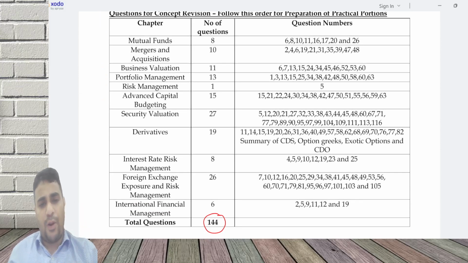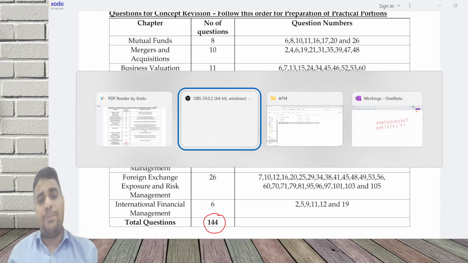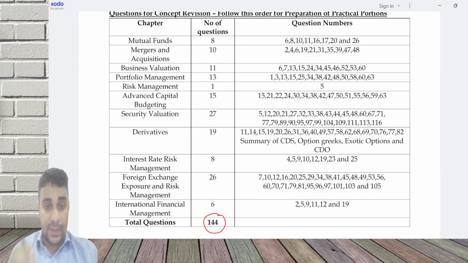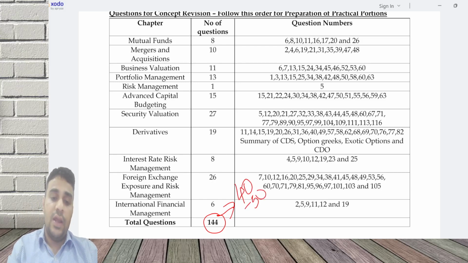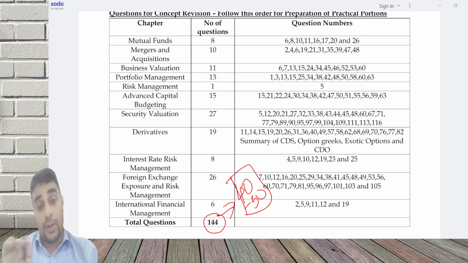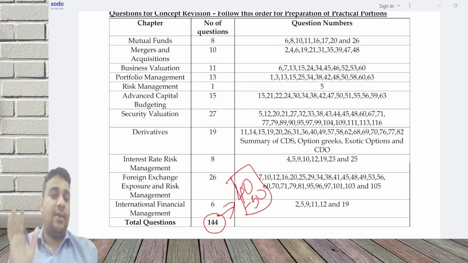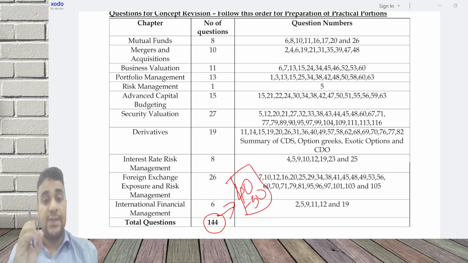Every chapter has approximately 10 questions. Some chapters have gone 20 plus, like the bigger chapters such as security valuation and forex. But here also, in this 144, in the concept videos at least 40 to 50 questions we would have done as part of the concept videos itself, because I would have discussed some concepts by solving a question. So 40 to 50 is anyway already done. So extra, you need to put effort into only 100 questions, less than 100 questions.